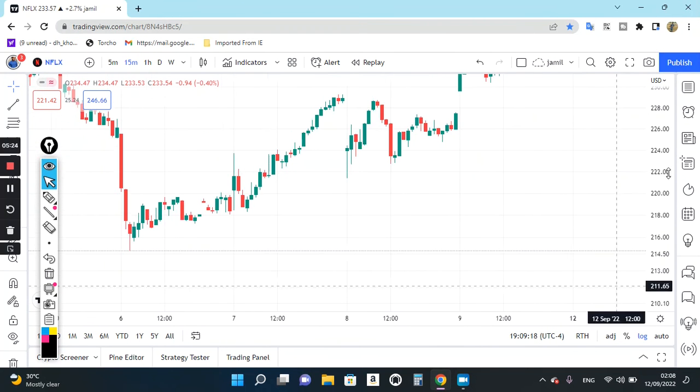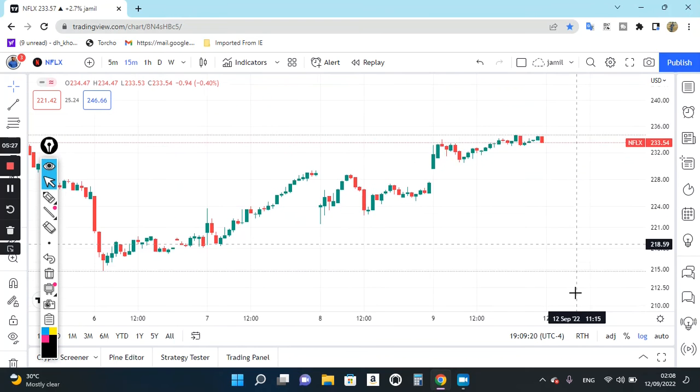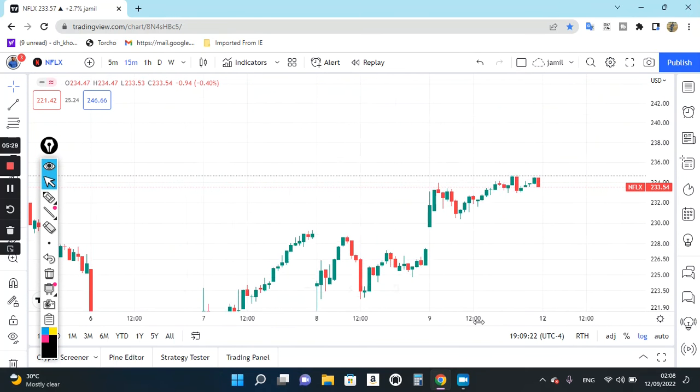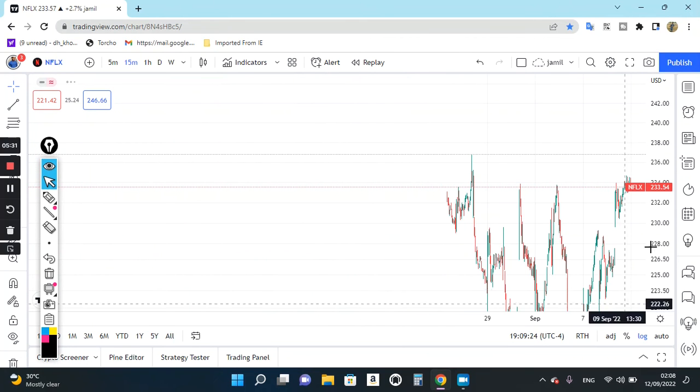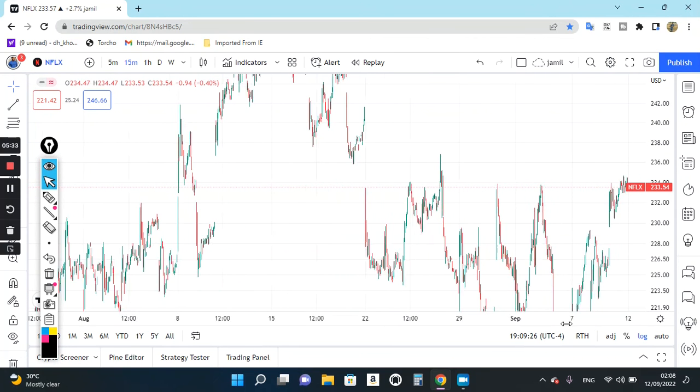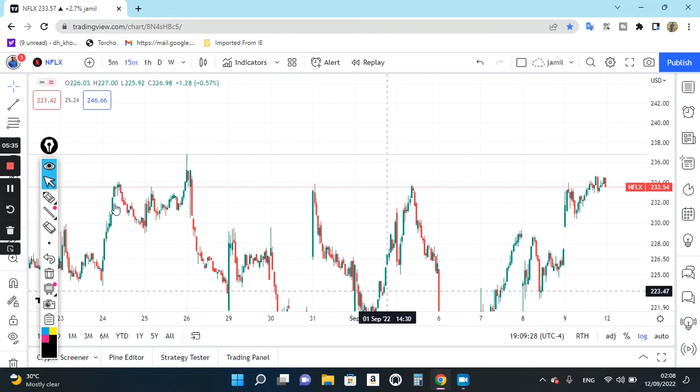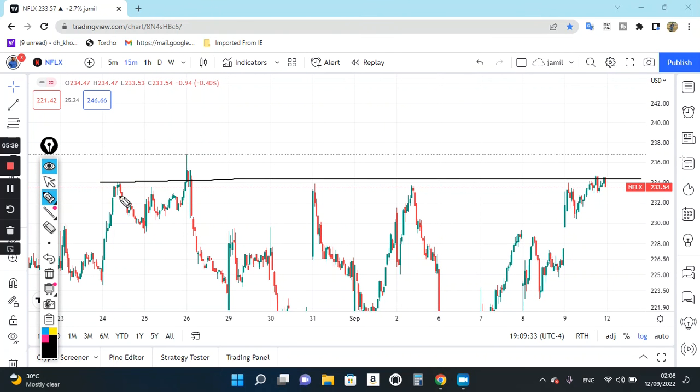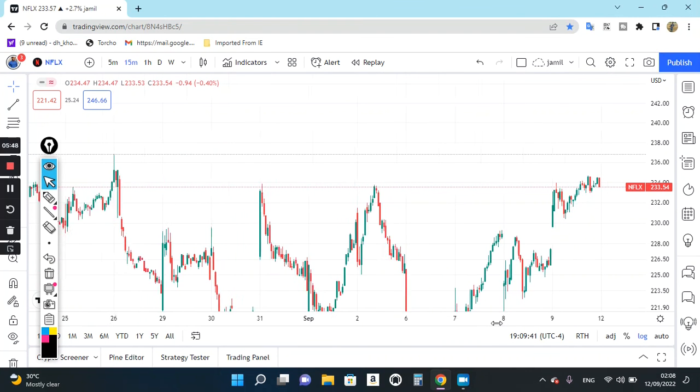On intraday movement, the market is no doubt strongly closing on the higher side. And if I zoom out the chart, you can understand easily the market is completely sustaining on its higher level. And this higher level, previously we also discussed multiple times, is a resistance level we try to break out, which is 243. So right now, how can we plan for tomorrow? It's just so simple.